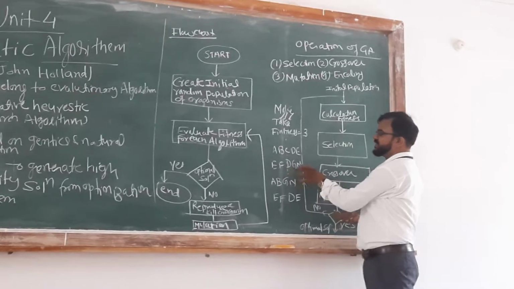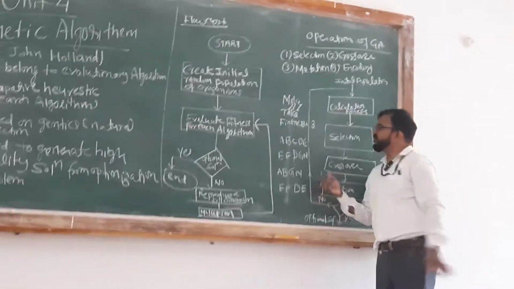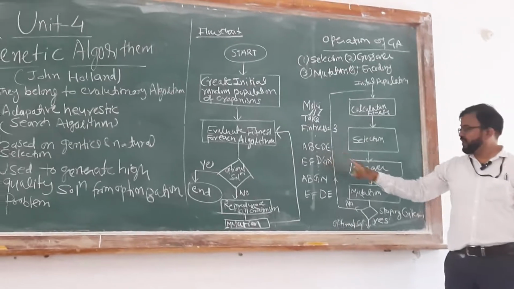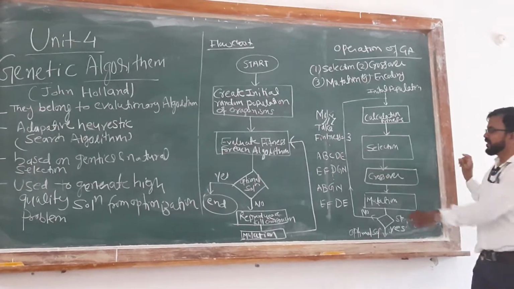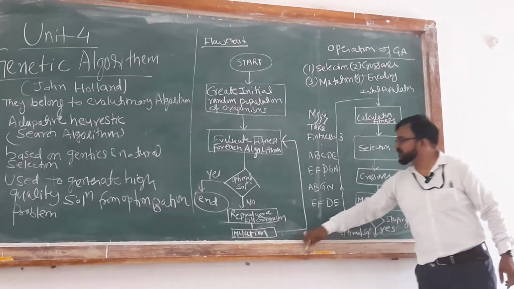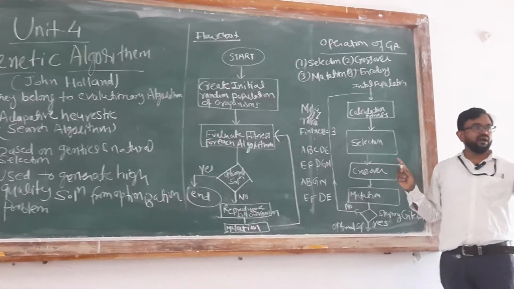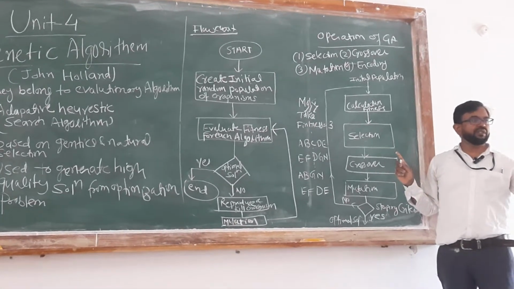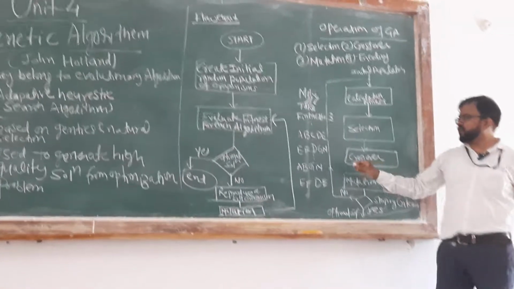Similarly, E, F, D, G, N, another algorithm we have selected for the same model. Now we want to perform the crossover. After the selection of these two words, we are going to apply the crossover. For applying the crossover, it can be a single point crossover, two point crossover, three point crossover, and four point or eight point crossover.